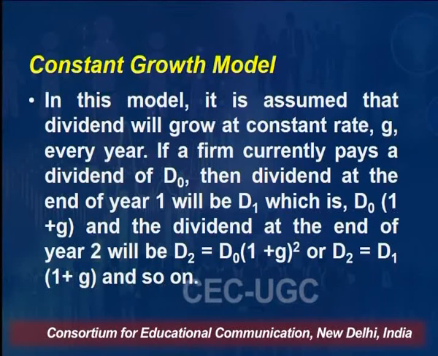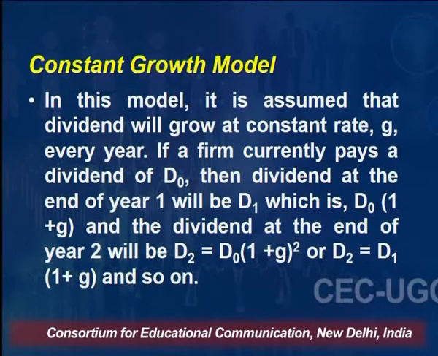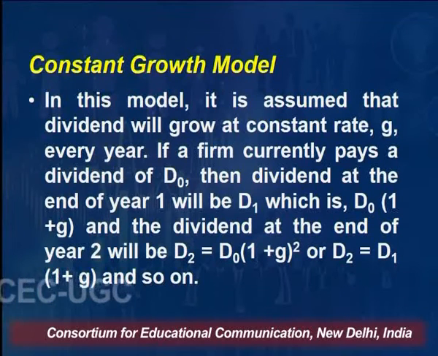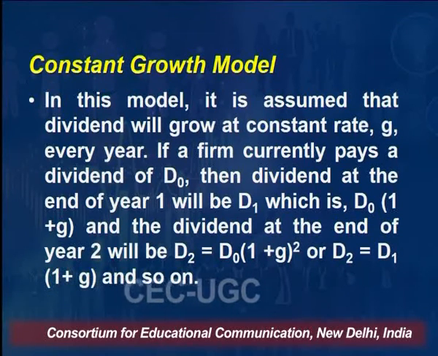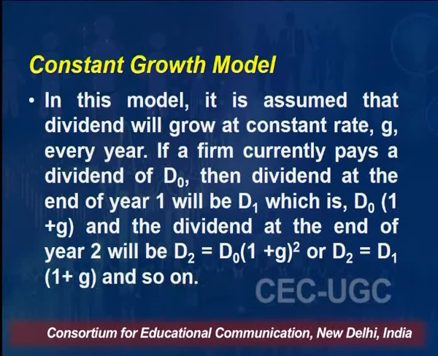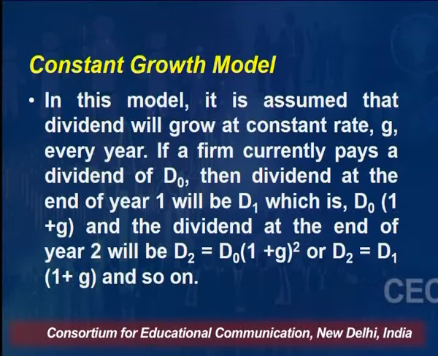So if in the current year the company is giving 2 rupees dividend, and the growth rate is 10%, in the next year the dividend will be 2 rupees plus 10% on it, that is 20 paisa. So next year the dividend will be 2 rupees 20 paisa. After the second year, the dividend will be 2 rupees 20 paisa plus 10% on it.